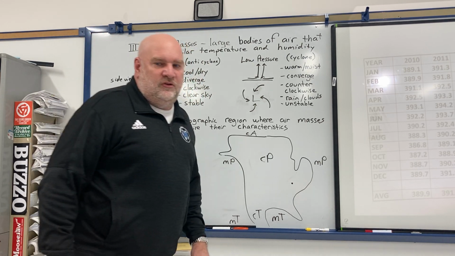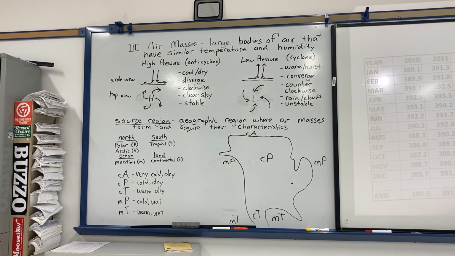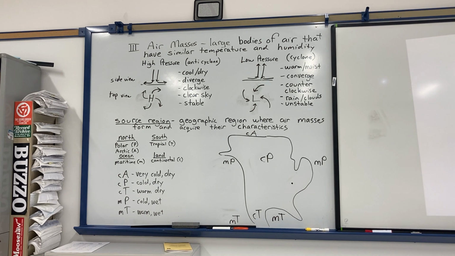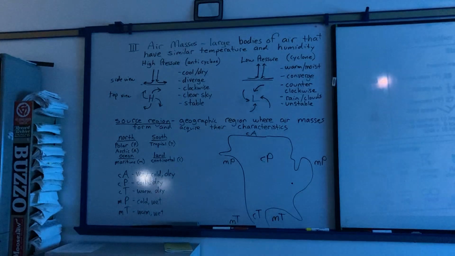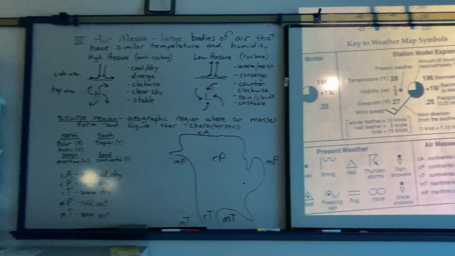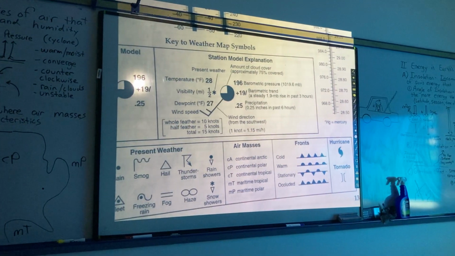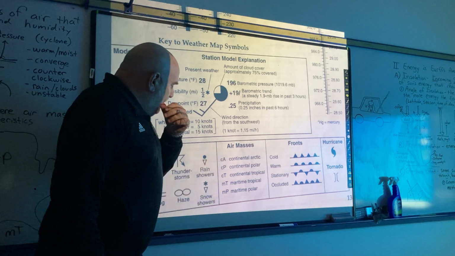Now, in your reference tables, a couple things I want to show you. On page 13, first off, it has the air masses listed right there.